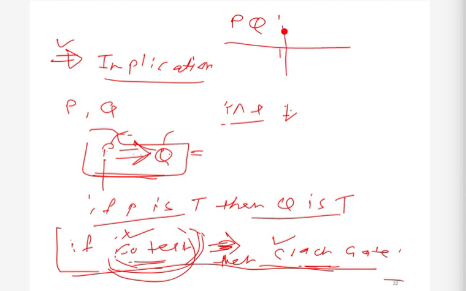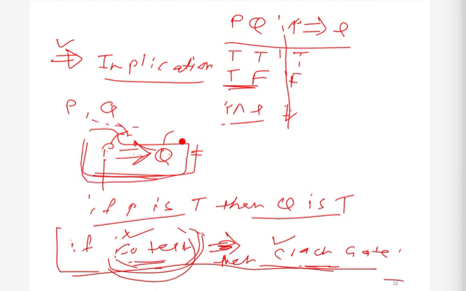Okay, if p is true and q is also true, then of course this is true, because p is true and q is true. Similarly, assume that p is true and q is false. Now in this situation this is false, because this statement says that if p is true then q must be true. But in this case p is true but q is false, hence of course this is false.